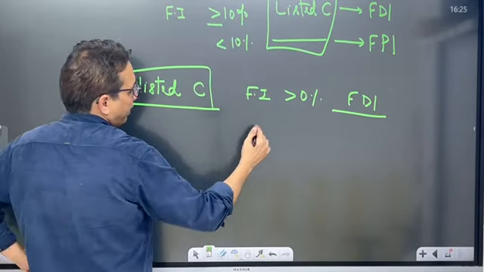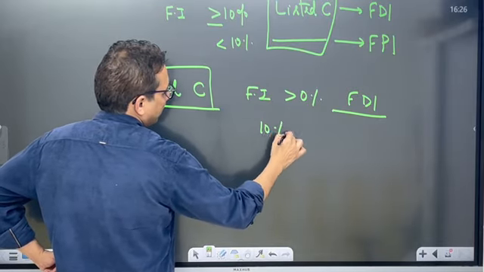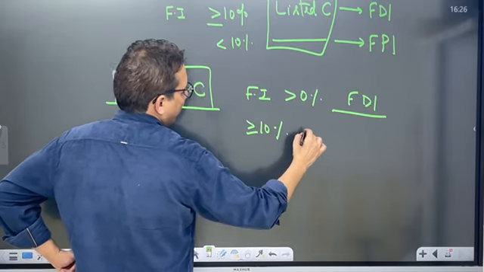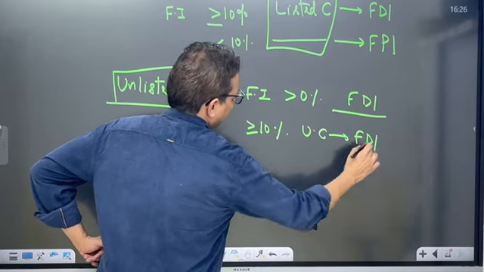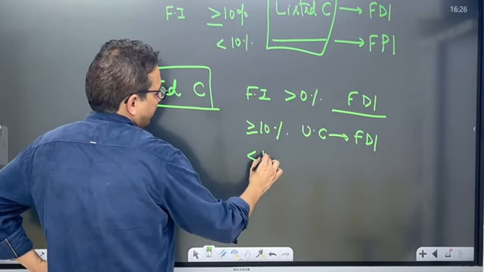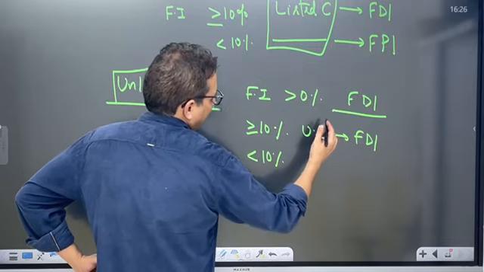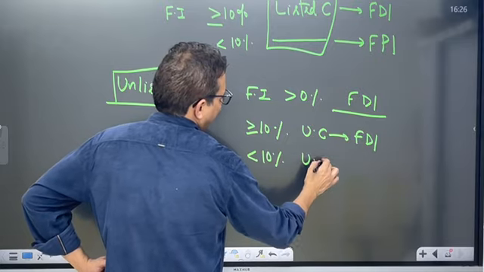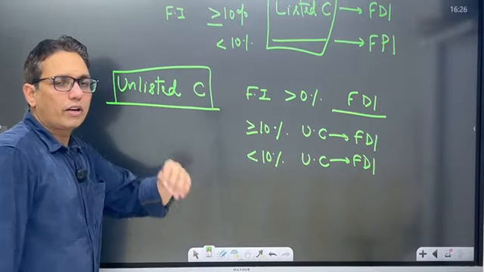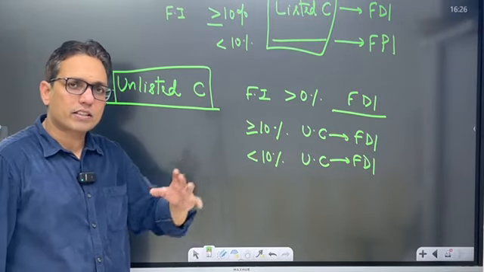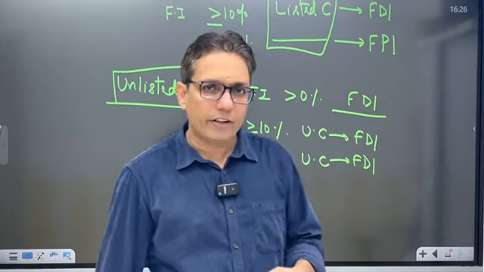Means, if a foreign investor purchases 10% or more in an unlisted company, it is FDI. If he purchases less than 10% shares in an unlisted company, it is still FDI. For example, whatever foreign investment has come in any of the startups, it is FDI.